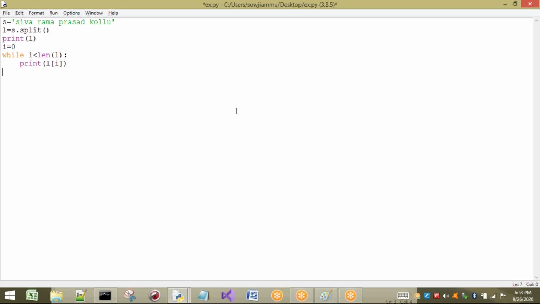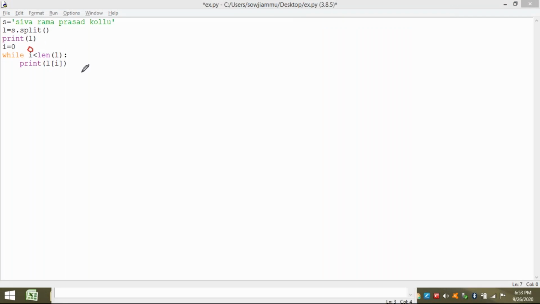Now see what happens here. Initial i value is 0. Len of L is 4. So is 0 less than 4? Yes, so it will enter into this loop and print L of i. L of 0 is what? First, Shiva will be printed.